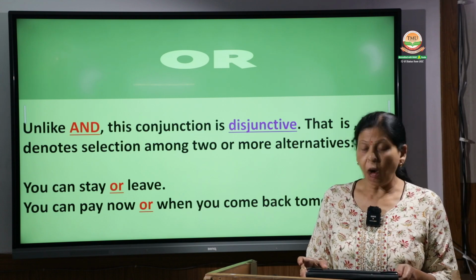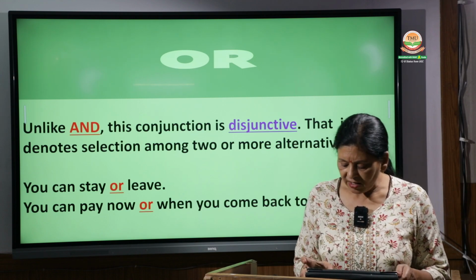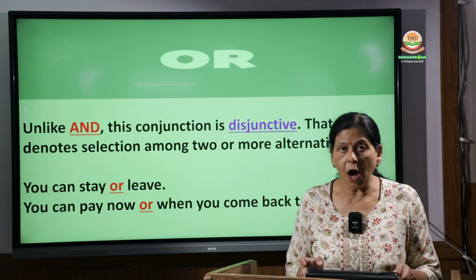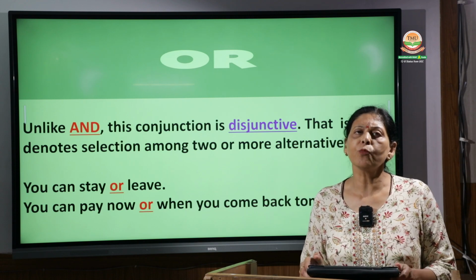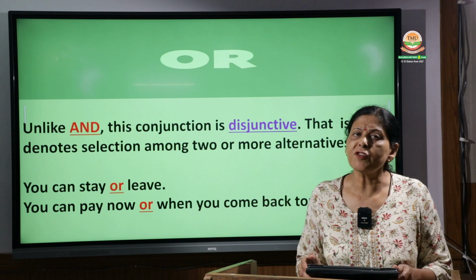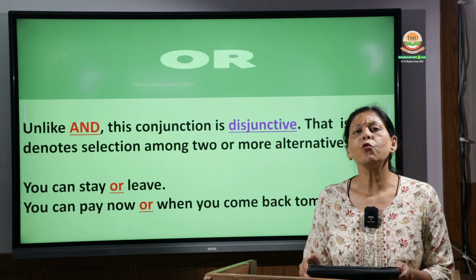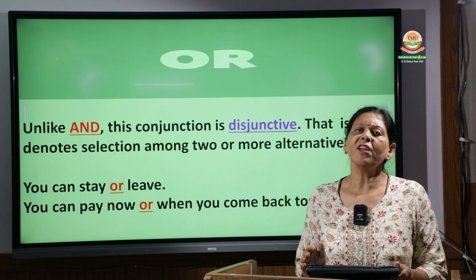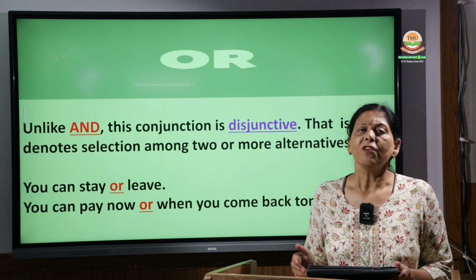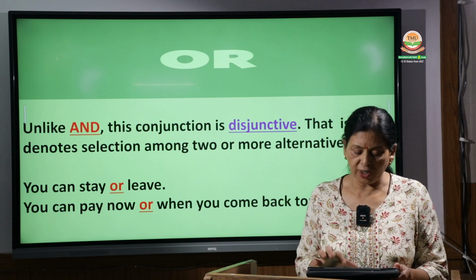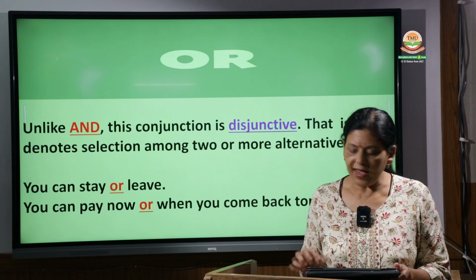Then you can pay now or when you come back tomorrow. You can pay now or you can come back tomorrow, means you are giving a choice. You have to select that you can pay now or you can pay tomorrow. So these are two things, two choices. Now you have to select one choice, so that is denoted by or.